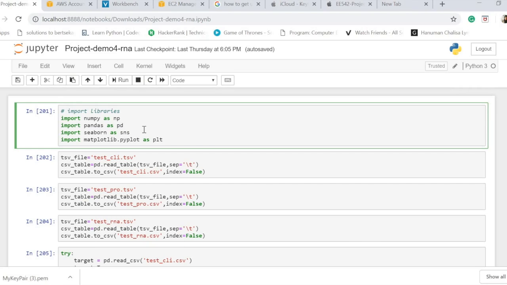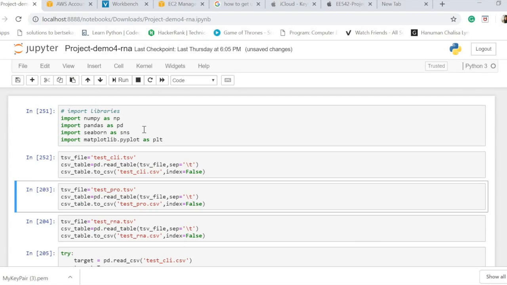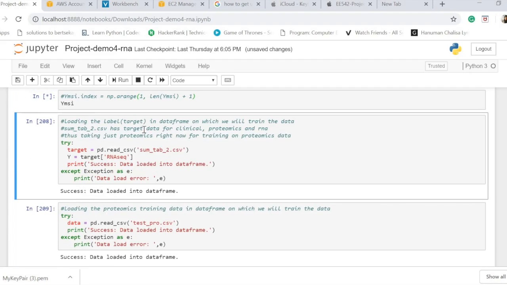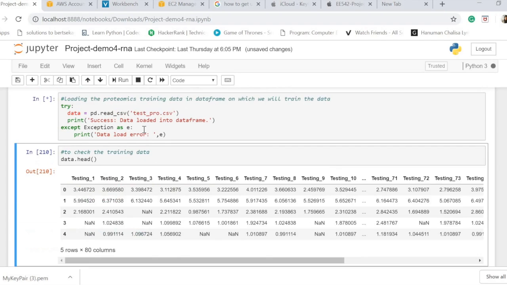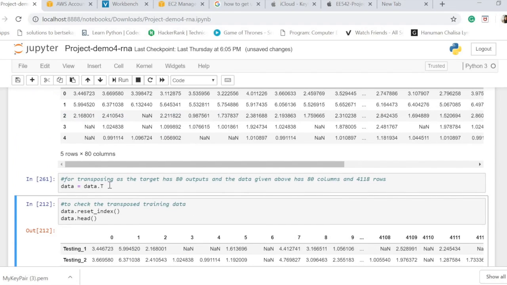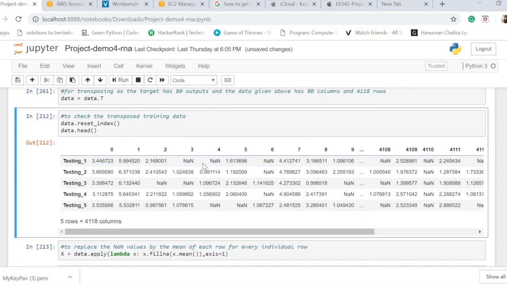So first is to import the libraries, and then I need to load the test clinical data, test proteomics, test RNA. This is just loading of the data. And now, as you can see here, the test is taken on the columns and it is taken on the rows. So we can't compare and we can't relate it. So first I need to take the transpose as I've done before. And then after the transpose, I'm getting this data.